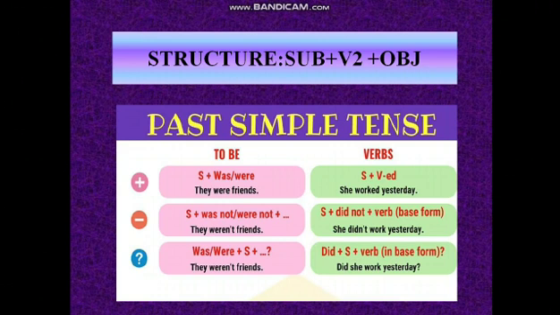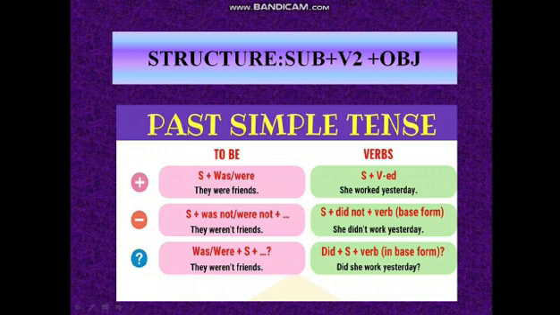Now next, if you are having a verb, so students, this is very important. If you are not having a be verb, how to make the sentence in negative form? So we will add did not to it. What will be the formula when we are making a negative sentence? Subject plus did not plus base form of the verb. And it is very important that if we are using did in a sentence, we will never add ed to the verb. When we are using did, we always use the first form of verb, the base form. So what will we make? She did not work yesterday.